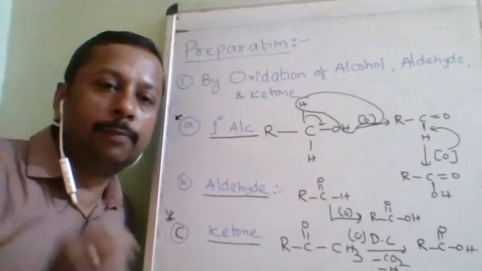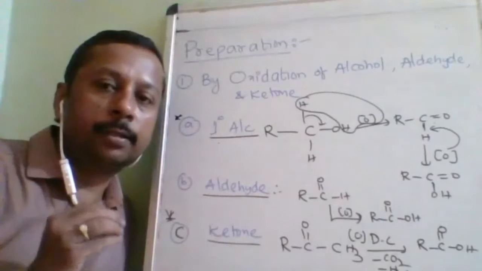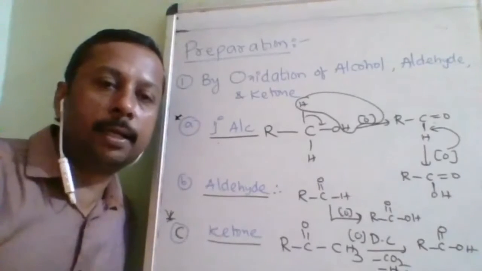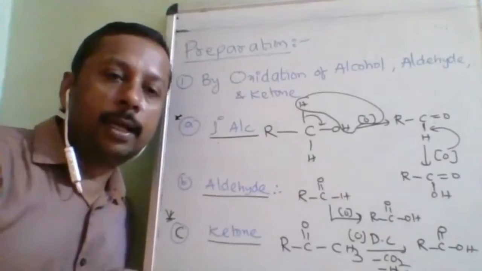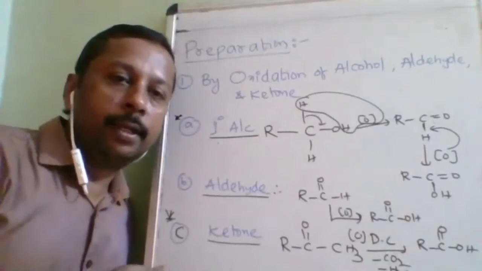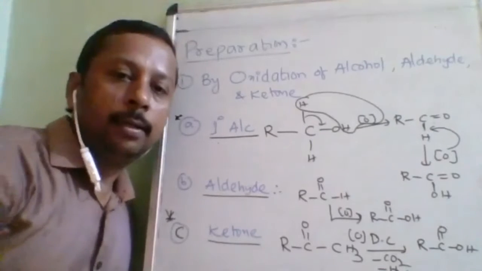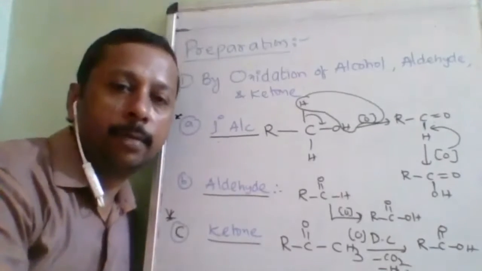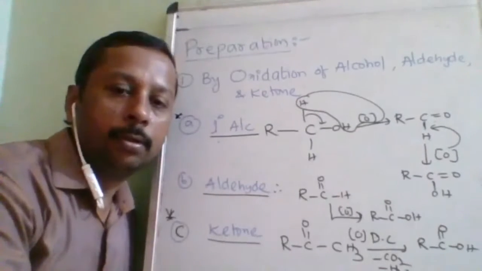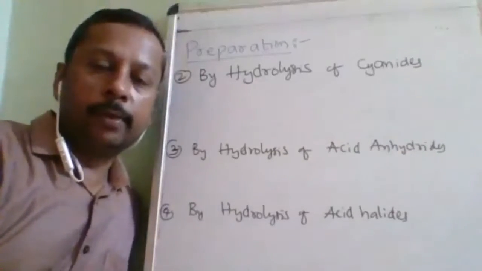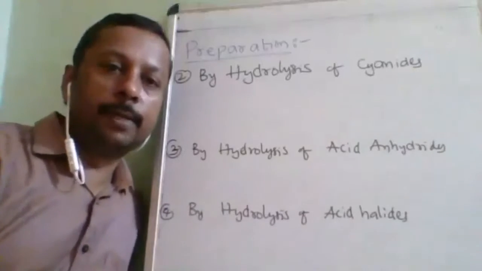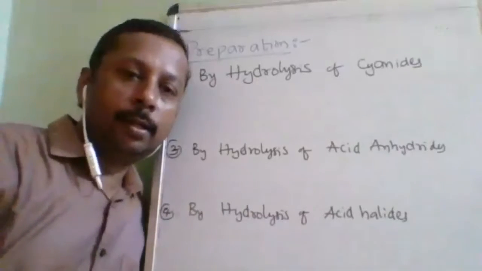Suppose if you want a 5 carbon carboxylic acid, you take pentanal. If you want 7, take heptanal. Corresponding aldehyde you take, you do very simple oxidation, you will get the carboxylic acid. First preparation method, I think it is understood. Okay, we will go for the next part. After the oxidation, we are into the next procedure.